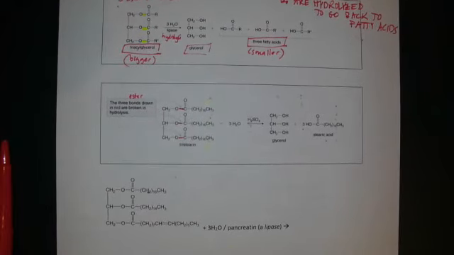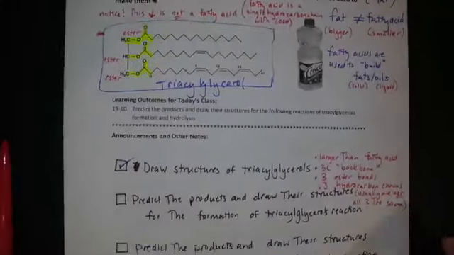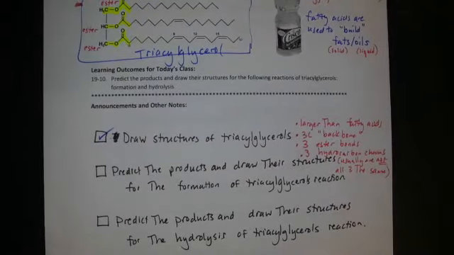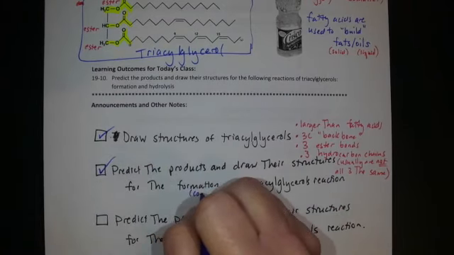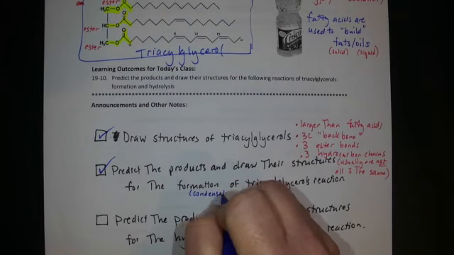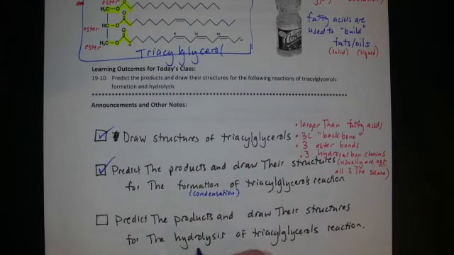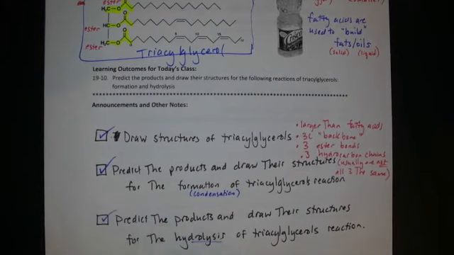So what we've just done in this video, we predicted products and drew the structures for formation of triacylglycerols. That was a condensation reaction. The reverse of that was the hydrolysis reaction. Condensation and hydrolysis are the reverse of each other.